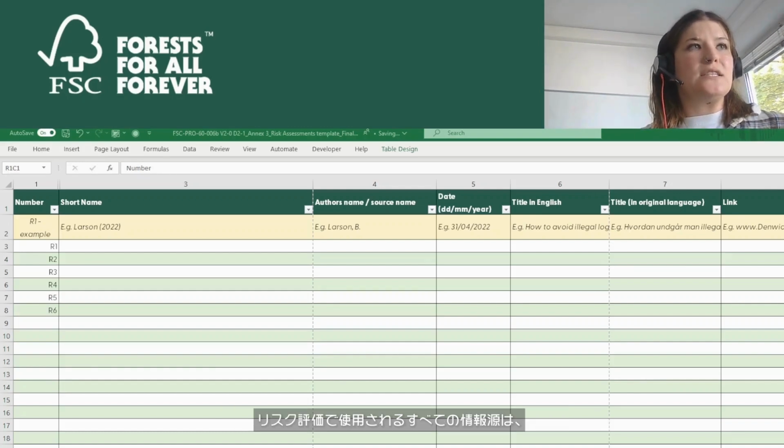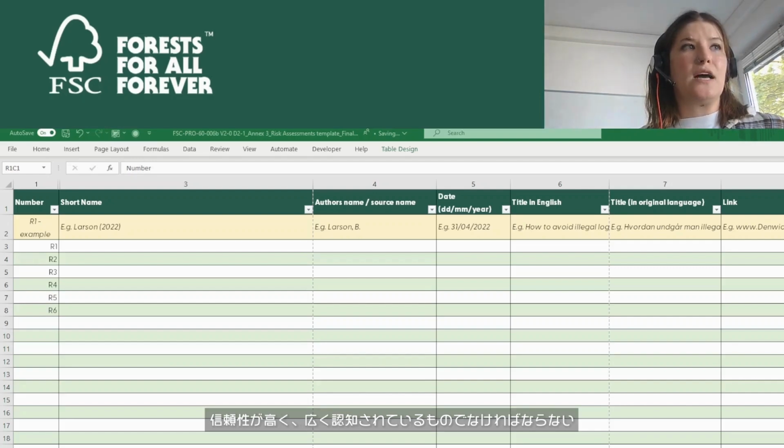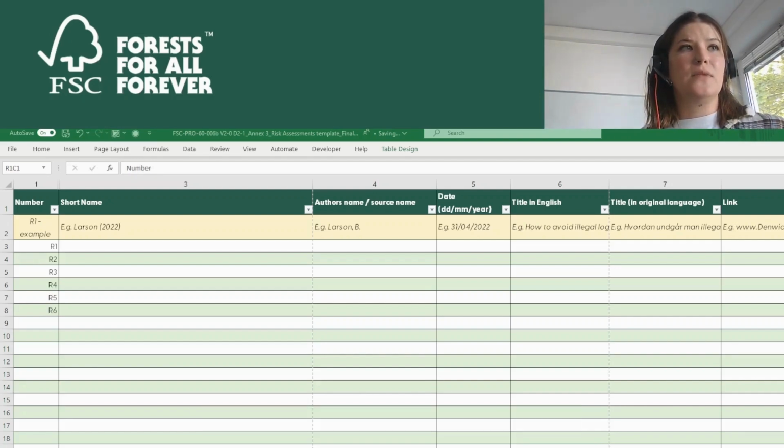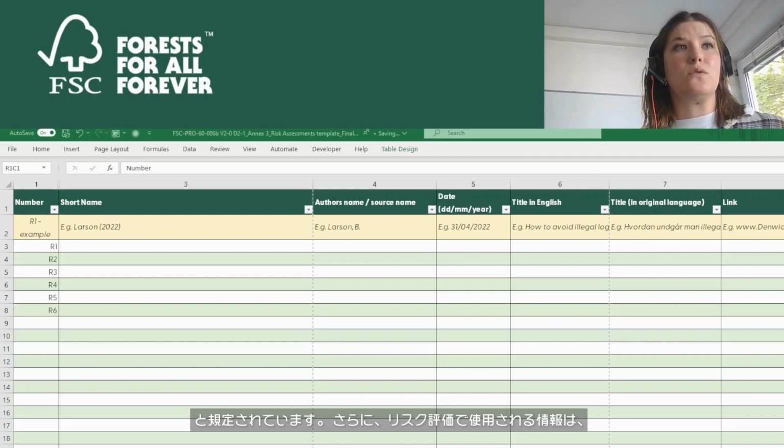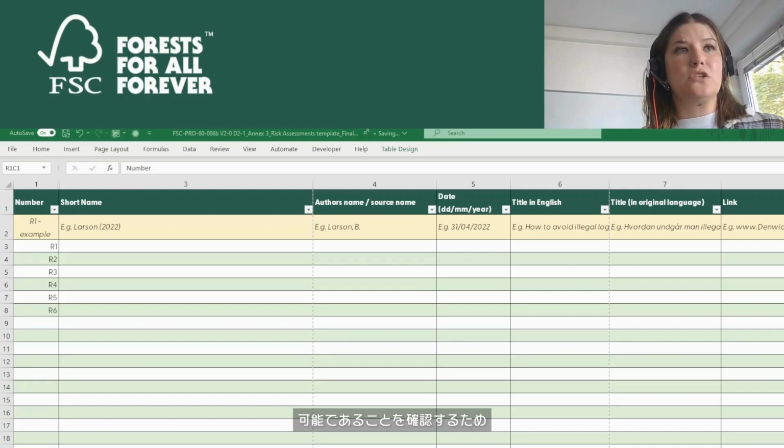In the procedure, it states that all sources of information used in the risk assessment shall be reliable and well recognized. Additionally, information used in the risk assessment, including information gathered via experts, shall be referenced in order to ensure that sources of information are verifiable by third parties.